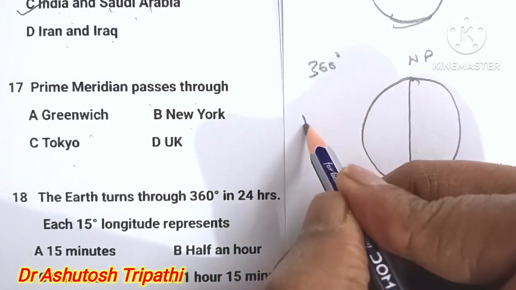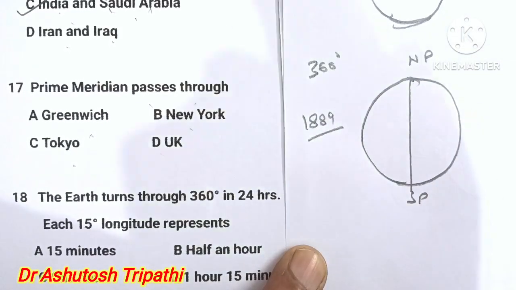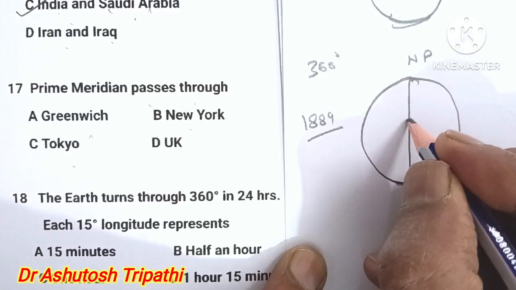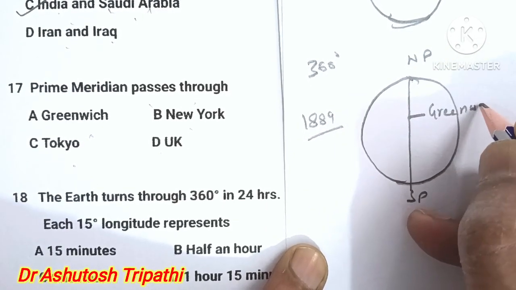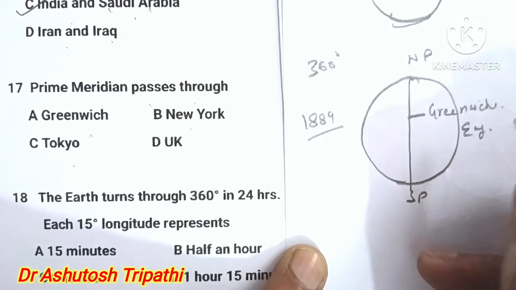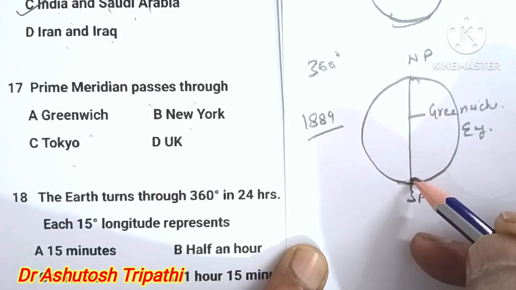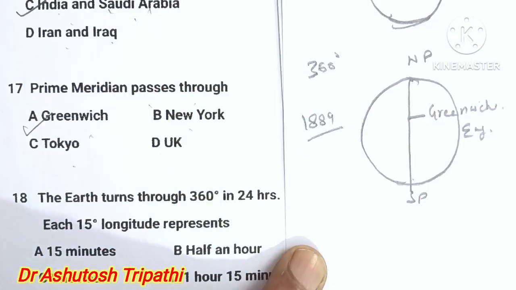So in 1884 at the conference of Washington DC, it was decided that the line that passes through Greenwich, a small village of England, is indicated as 0° longitude. The answer is A, Greenwich.